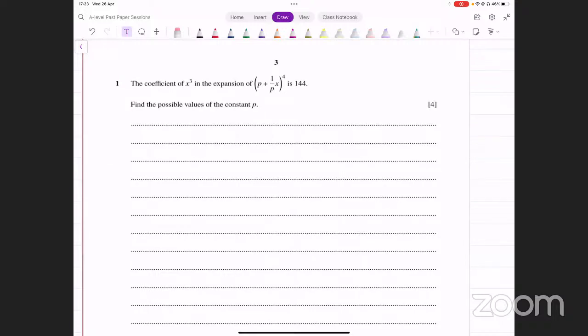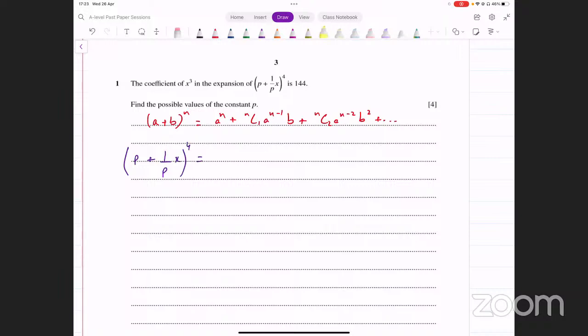Remember the formula that we have for binomial expansion. It looks like this: a plus b whole raised to power n, that equals a raised to power n plus nc1 into a raised to power n minus 1 into b plus nc2 into a raised to power n minus 2 b square, and so on. All right. So all you have to do is just input values in the formula. So you have p plus 1 over p times x whole raised to power 4.